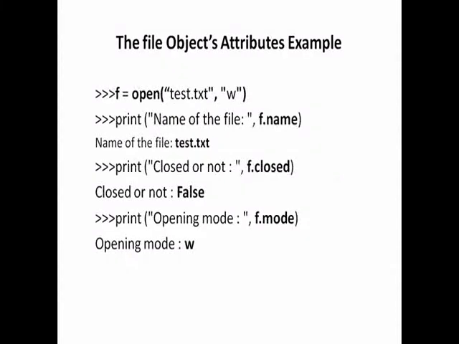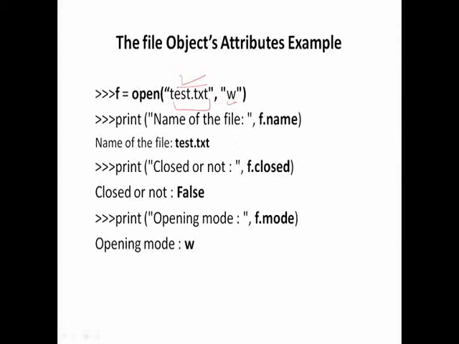In this case, I have taken the test.txt file and I have opened this file in write mode. That means if this file does not exist in the present working directory, first this file will be created, and if it already exists in the directory, the content will be overwritten and it will be opened for fresh writing.